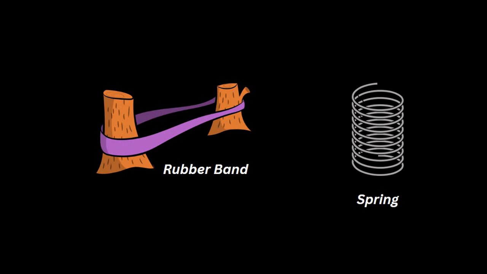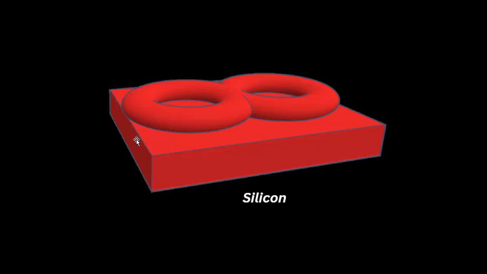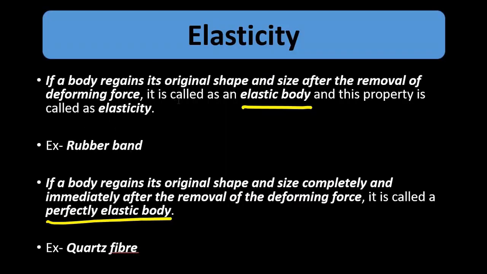Similarly, other examples can be of silicon, which is used for various purposes. It is also an example of elastic material. There are several other examples here. I have just mentioned a few. So, elasticity is the property of a body to regain its original shape and size after the removal of the deforming force. And if a body completely regains its original shape and size, then it's called a perfectly elastic body. And this is the concept of elasticity.